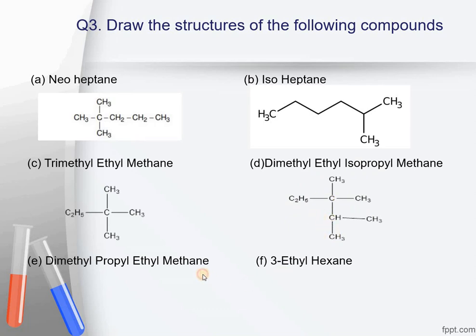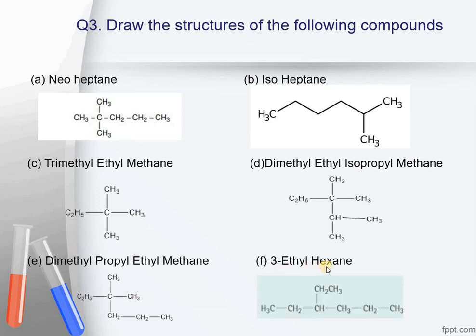Next compound is dimethyl propyl ethyl methane. Again, draw a methane, draw 4 bonds with the methane. Out of these 4 bonds, 2 of them should be the methyl groups. One of them should be propyl. When there is nothing written, it means it is n-propyl or normal propyl chain. And this is the normal propyl chain attached with the terminal end with the major chain. And this is the ethyl group being attached over here. These are not IUPAC names which are given to these structures, okay? These are just common names.